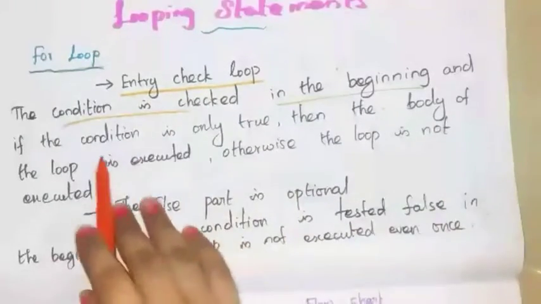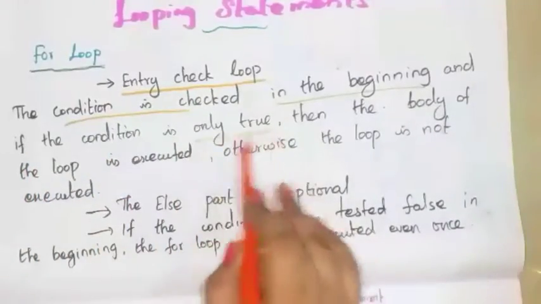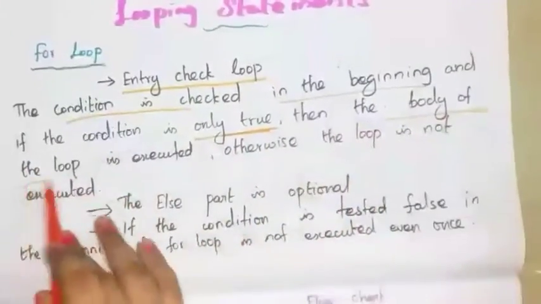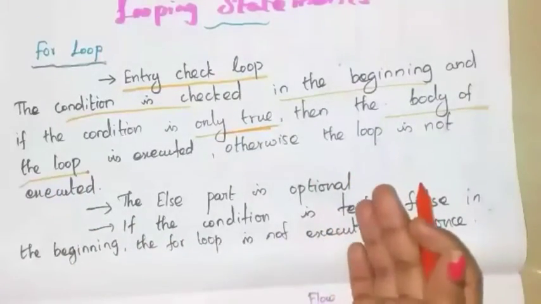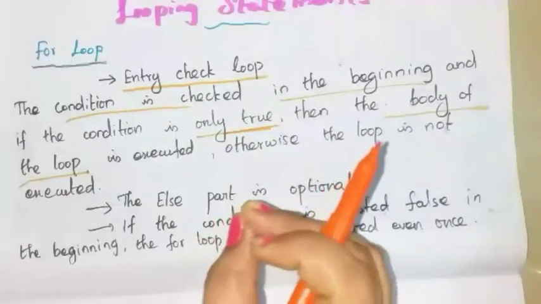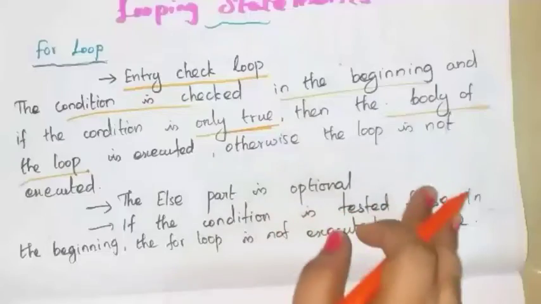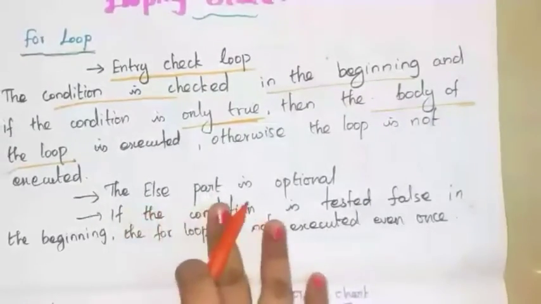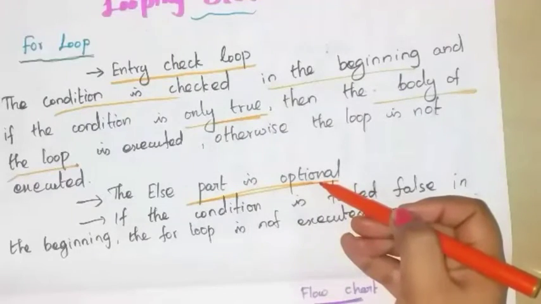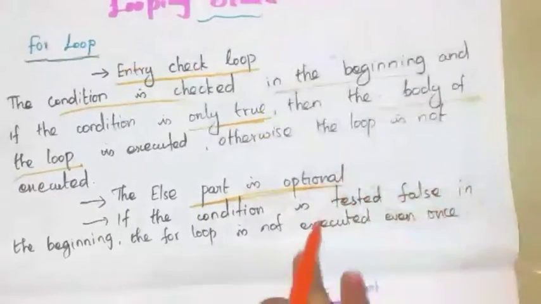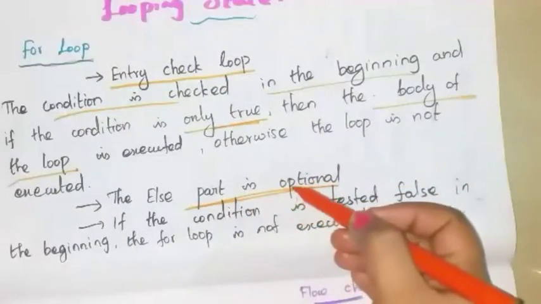The condition is checked in the beginning, and only if the condition is true, the body of the loop will be executed. Otherwise the loop is not executed. In this loop, the else part is optional. You can write the for loop with or without else part, because the else part is optional.